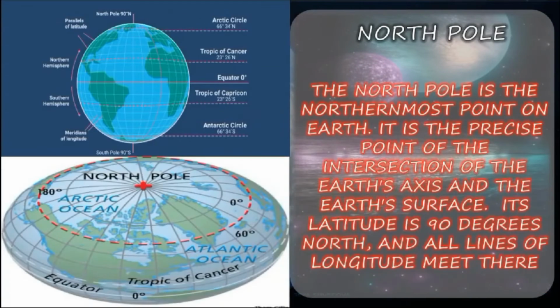North Pole. The North Pole is the northernmost point on the Earth. It is the precise point of intersection of the Earth's axis and its surface. Its latitude is 90 degrees north and all the lines of longitude meet there.